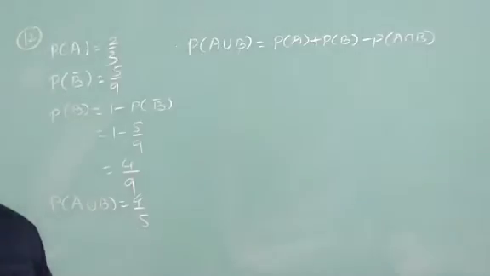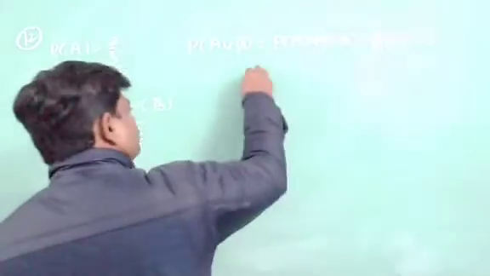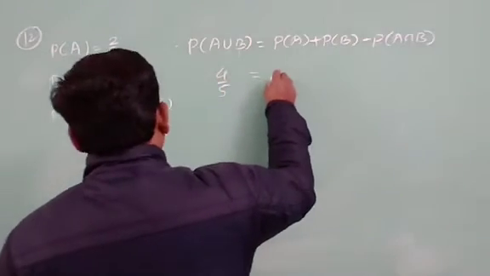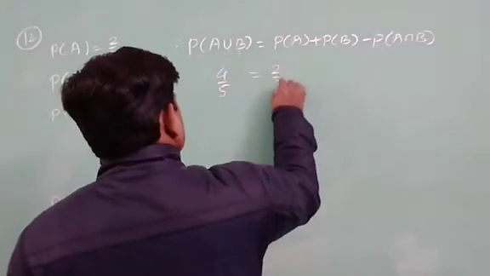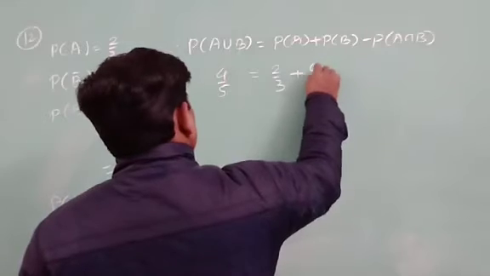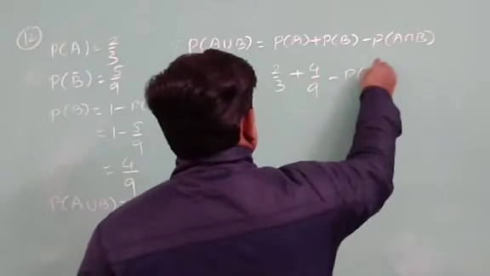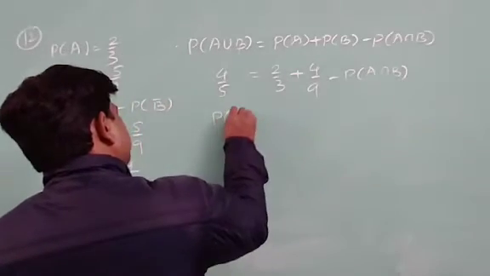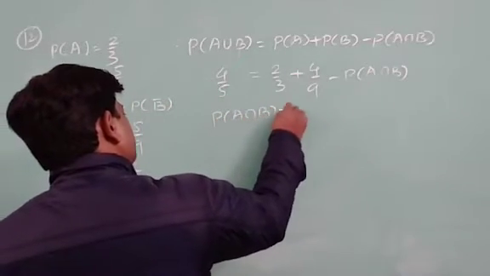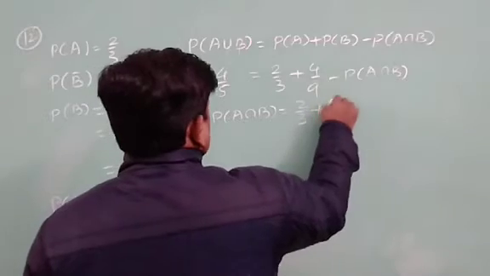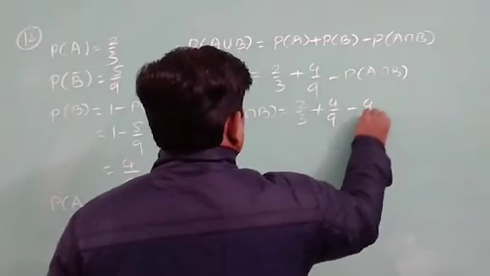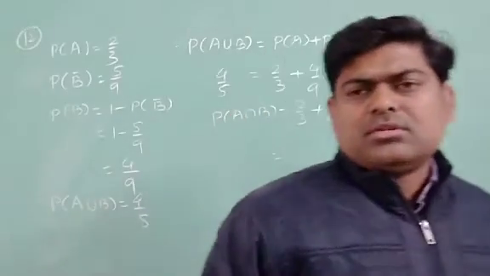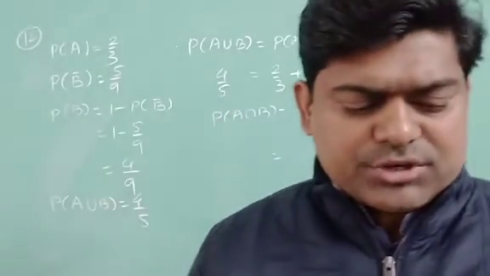Now we can substitute the values. What we have: 4/5 is equal to 2/3 plus 4/9 minus the probability of A intersection B. If I transpose, I will get the probability of A intersection B as 2/3 plus 4/9 minus 4/5, and you may simplify, you will get your result.